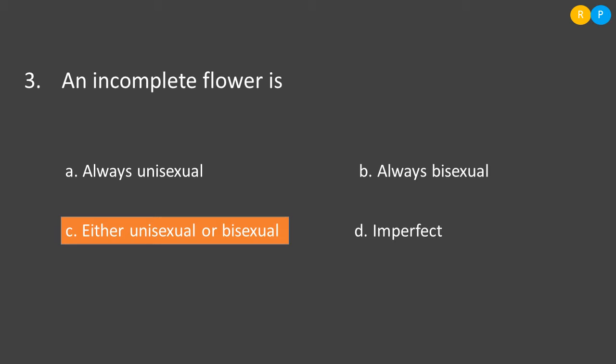Here they have just considered the presence of reproductive organs, not the accessory whorls. Then option C, either unisexual or bisexual. This is correct because either the reproductive organs may be present or may not be present. That means either one will be present or both will be present. Then option D, imperfect. So the correct one is option C.